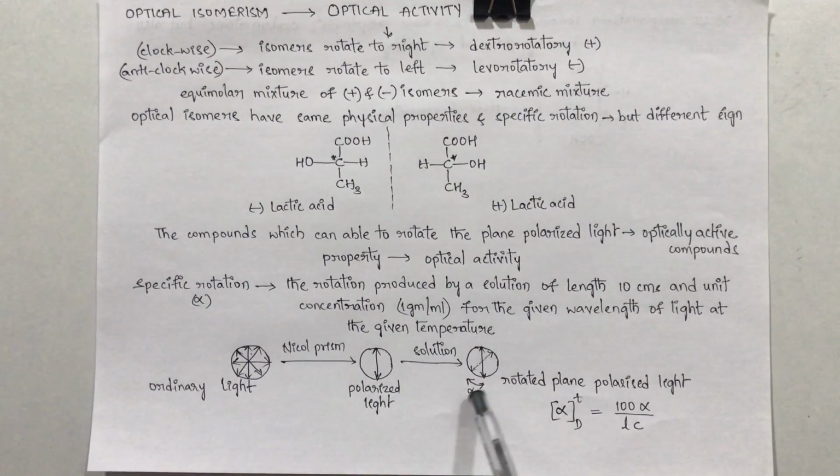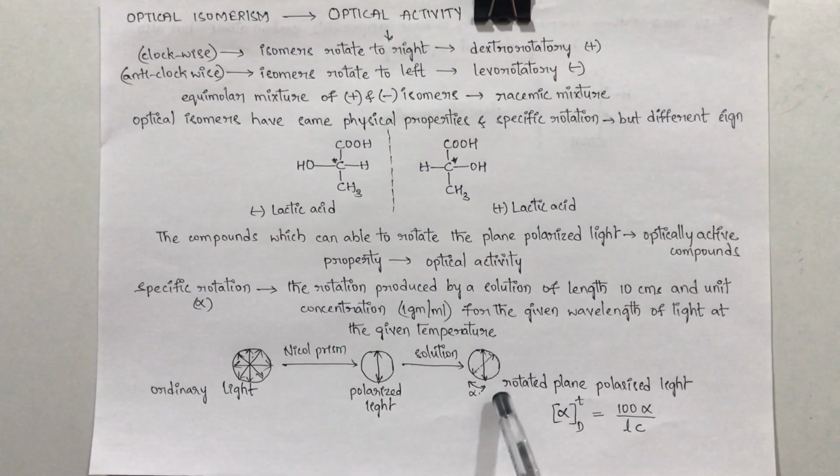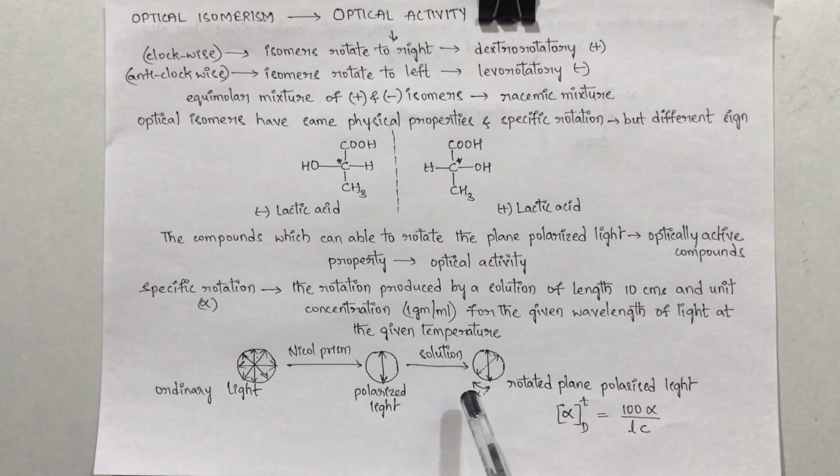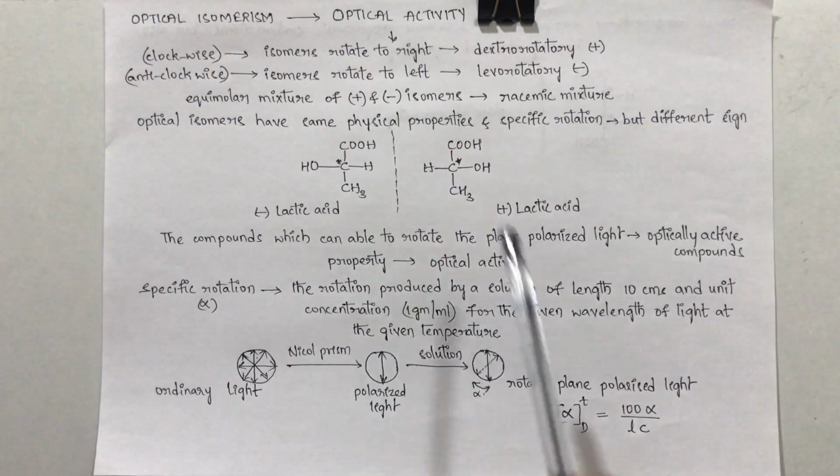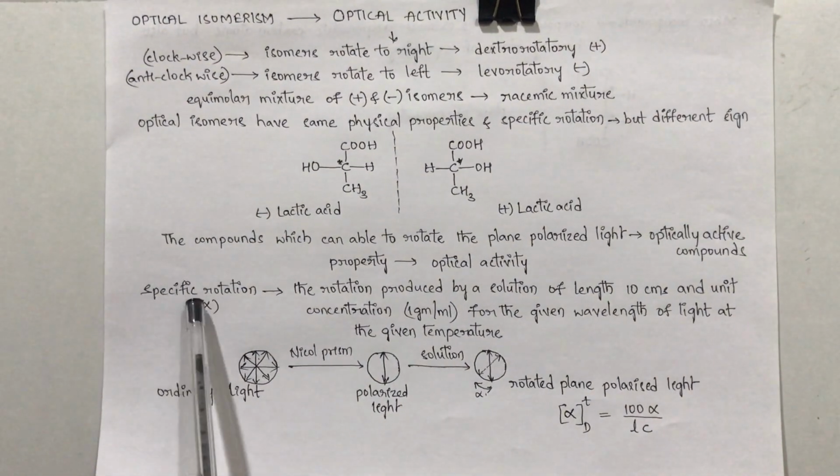So this property is called optical activity. We can measure this optical activity by polarimeter. There is another specific term called specific rotation.